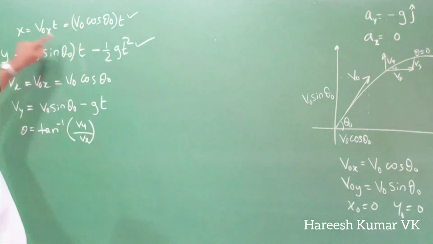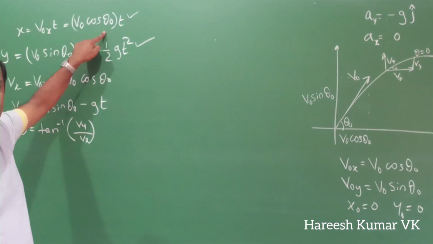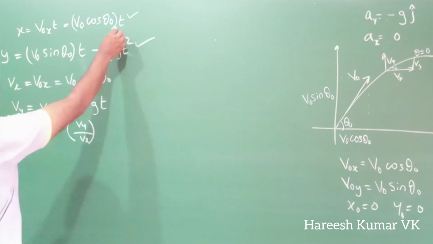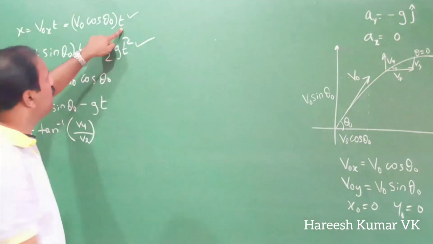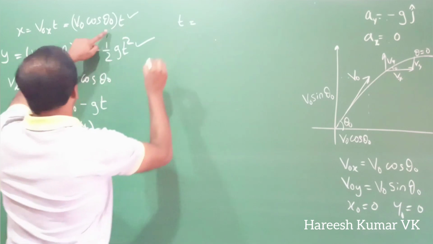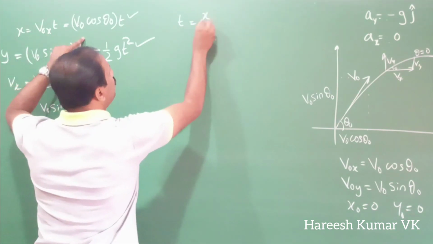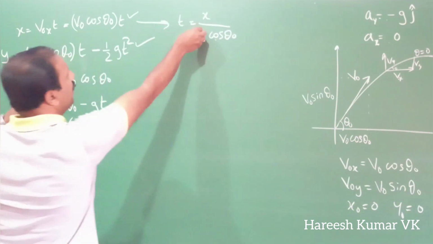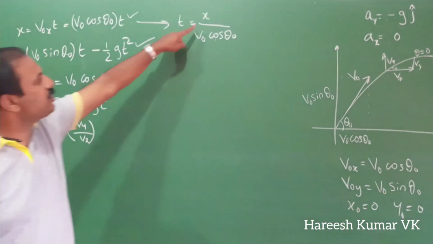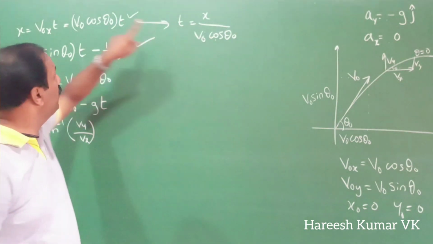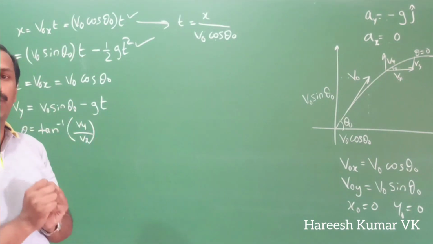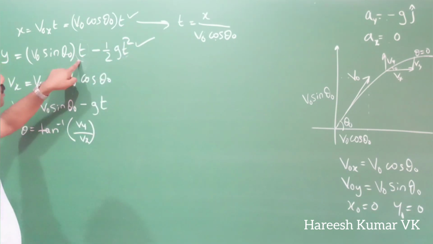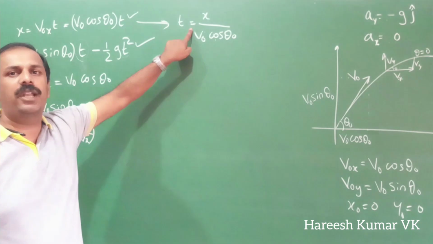Now what you have to do is, from the equation for x, we have to find out what t is. So t is equal to x by v0 cos theta 0. If you rearrange this, you will get t is equal to x by v0 into cos theta 0 from this equation. Now here we have one t and another t square. For this t and this t square, we have to put this value of t.